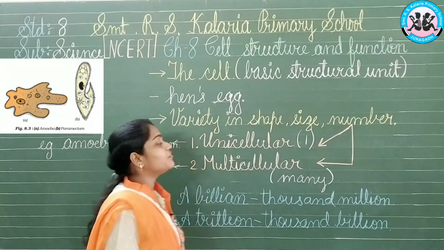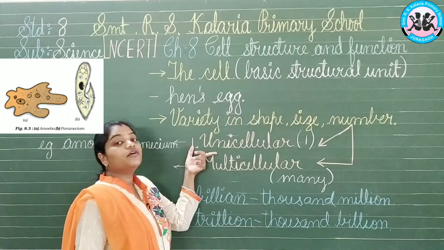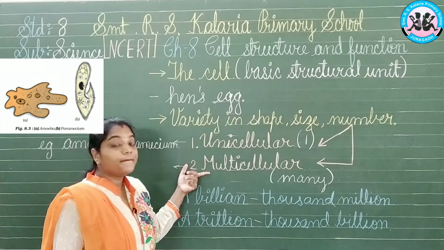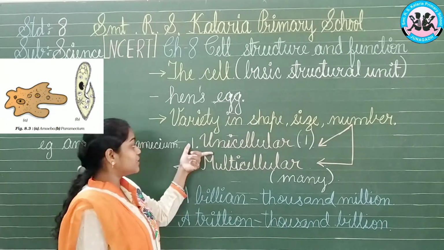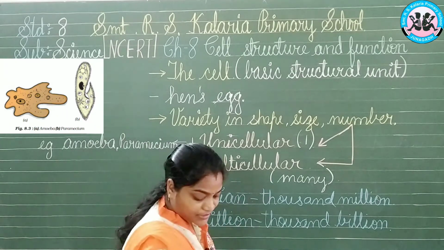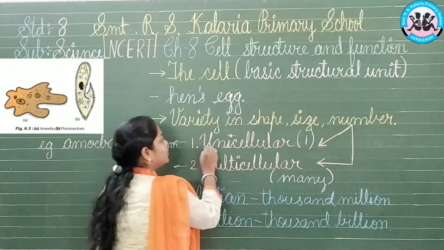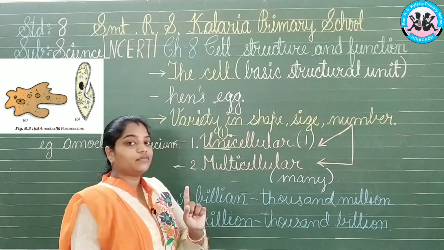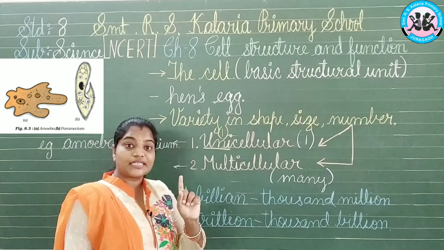The first classification we come to know here is unicellular, and the second classification is multicellular. Now what is unicellular? Uni means only one, that is, only one thing is present, which means one cell is present.